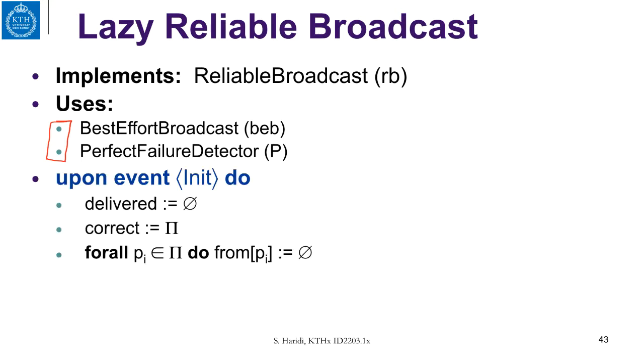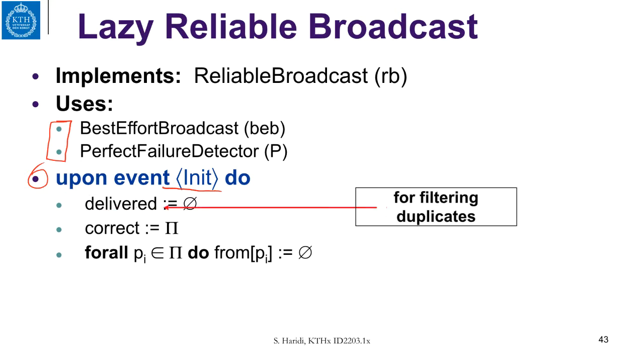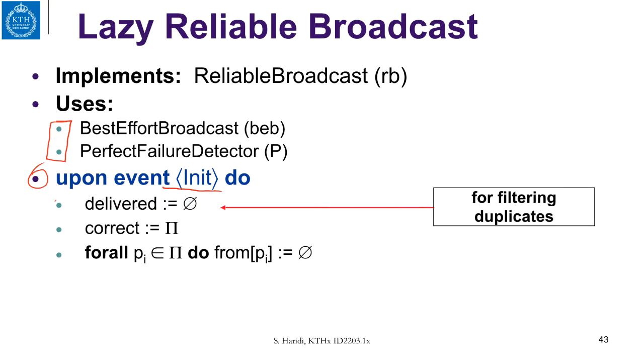We have a state here, so we have an initialization event which initializes the state of this component. The first thing is the delivery set. It's called delivered, and this set is there to remember which messages have been delivered to the application. Then we have the set of all processes. In fact, this is a set of all correct processes. Initially it is Pi, that is a fixed set.